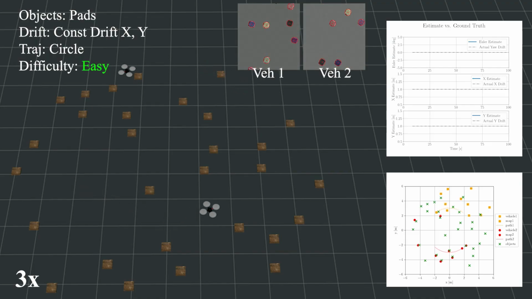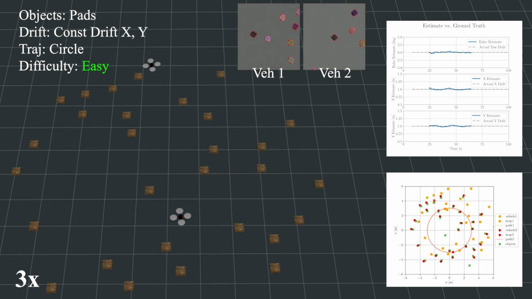First, we demonstrate our implementation in simulations. We flew two agents in a circular trajectory, using pads as objects on the ground. Each agent has a downward-facing camera and performs image segmentation and map alignment in real time. We artificially introduced 1 meter constant drifts in X and Y. On the top right, you can see the pipeline finds frame alignment and estimates the drift successfully.